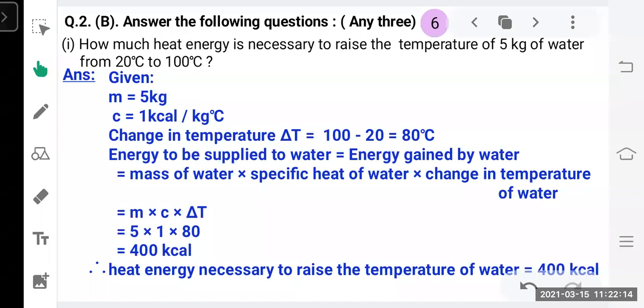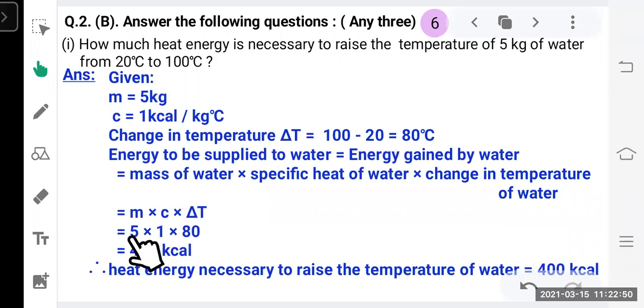Now, what is the change in temperature? That is delta T. You can see from 20 to 100 degrees Celsius, the temperature is increasing. So 100 minus 20, that is 80 degrees Celsius, is the change in temperature. Now we just studied that the energy to be supplied to water is equal to the energy gained by the water. So how can you calculate this? Mass of water multiplied by specific heat of water multiplied by change in temperature of water. We have also studied the formula mc delta T: mass, specific heat and change in temperature.